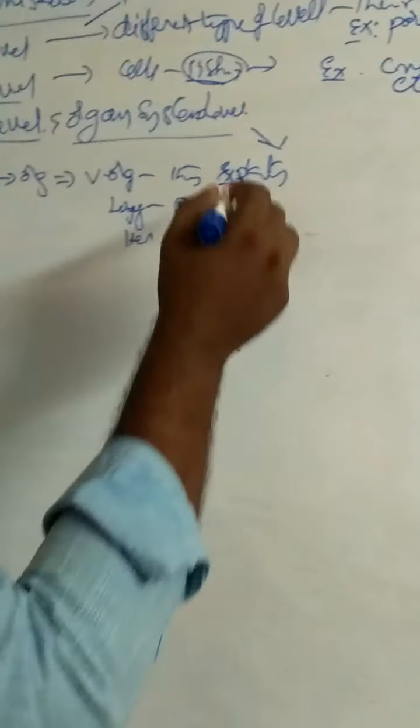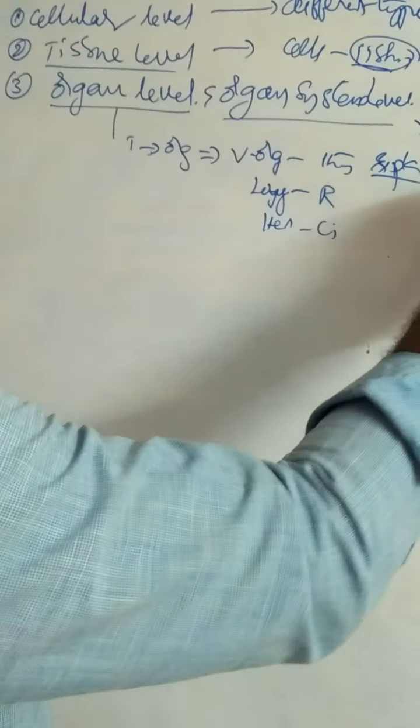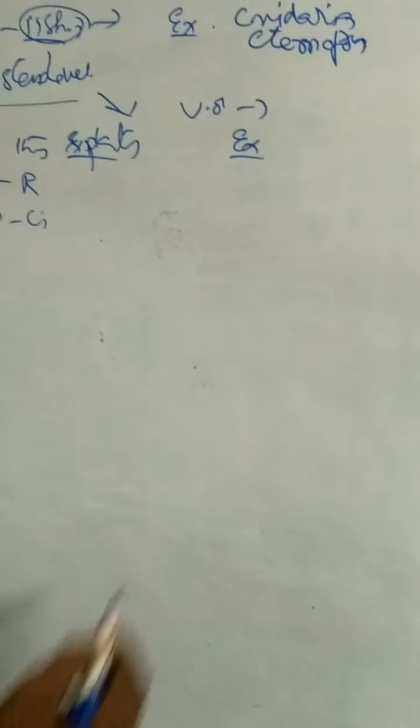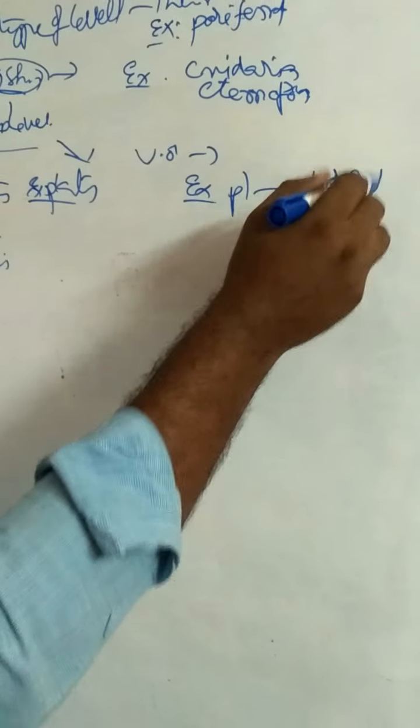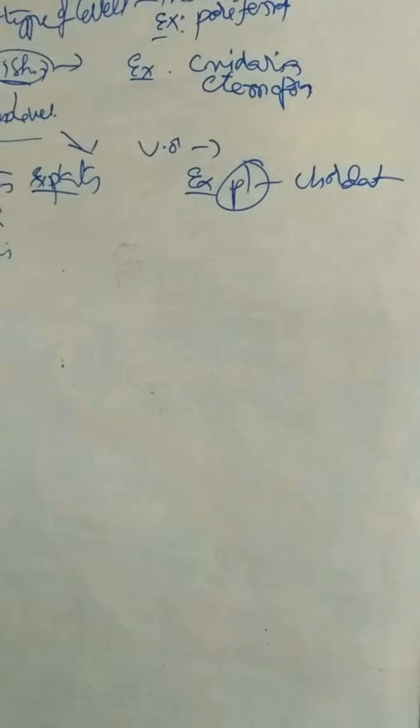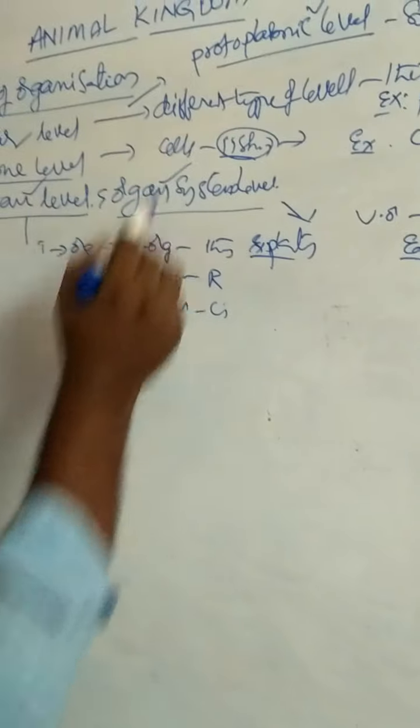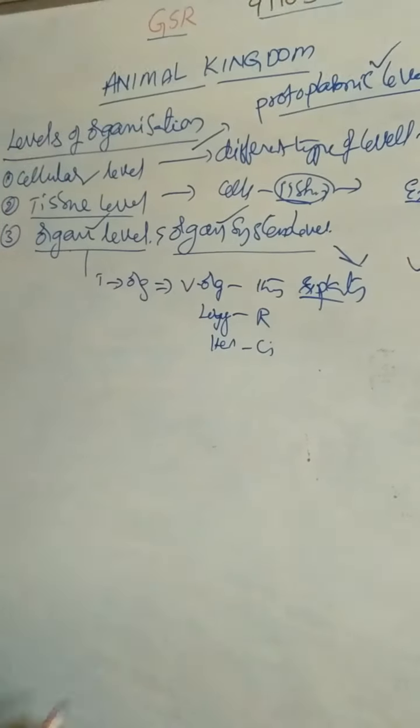And last one is organ system level of organization. It is the highest level of organization in which various organ systems perform their functions. Example for organ system level of organization is platyhelminthes to chordata. That means platyhelminthes exhibit organ level and organ system level of organization.